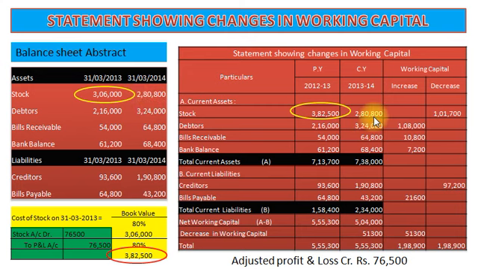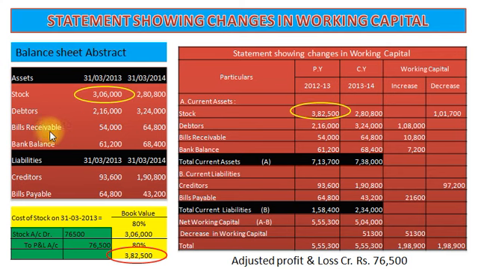So it is decreasing by rupees 1,01,700. So working capital decrease rupees 1,01,700. Our second current asset is debtors. So debtors 2,16,000 and 3,24,000. It is increased by rupees 1,08,000. So working capital increase rupees 1,08,000.